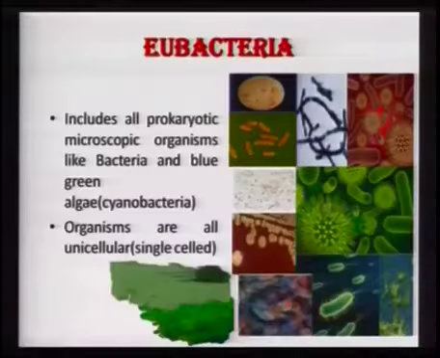So now we shall be emphasizing the kingdom Monera, because we have already said the differences between the archaebacteria and the eubacteria. There are many more differences, but we would be concentrating on the eubacteria. Eu means true. So these are the true bacteria. And the fundamental feature that comes to our mind is that all the eubacteria are prokaryotic.